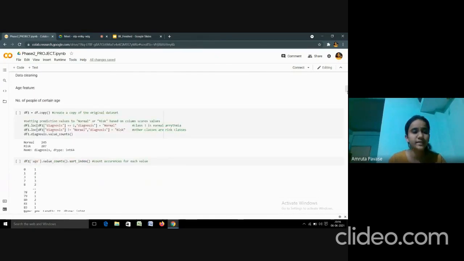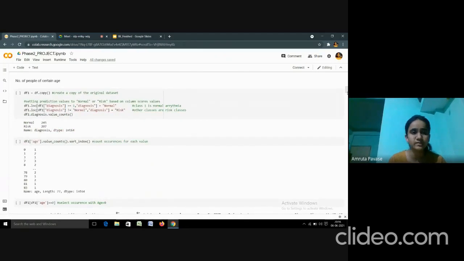The whole data set is now classified into two categories, that is normal and risk, as normal represents a normal arrhythmia and risk represents a person whose heart is at risk of heart failure. The instances are 245 and 207.